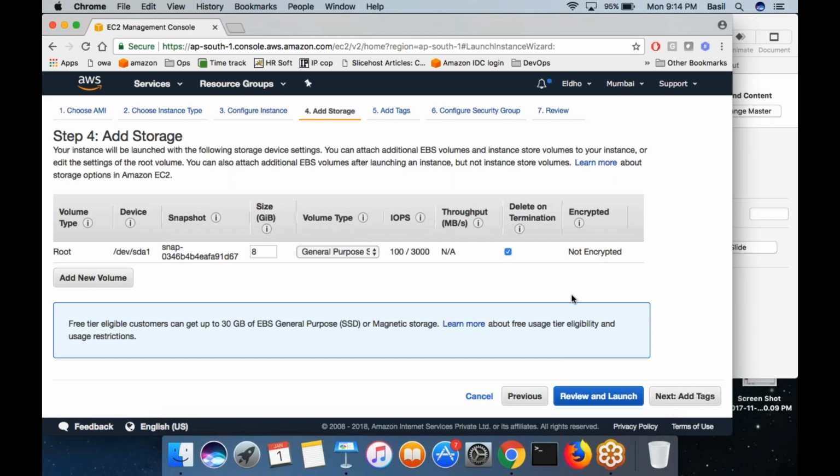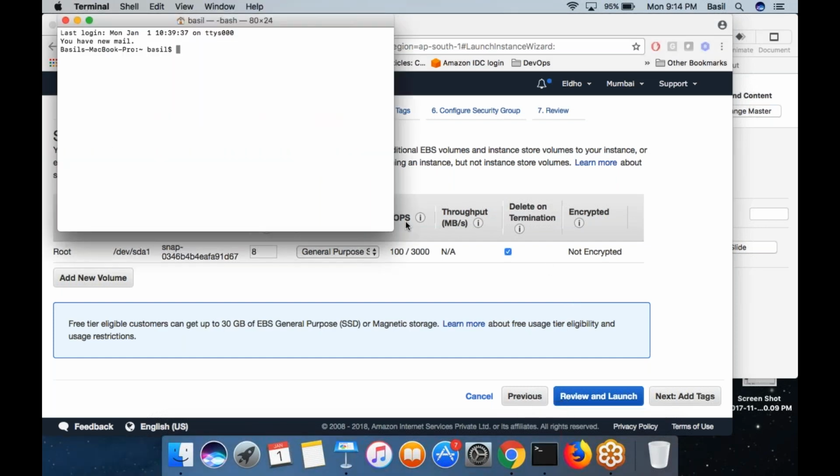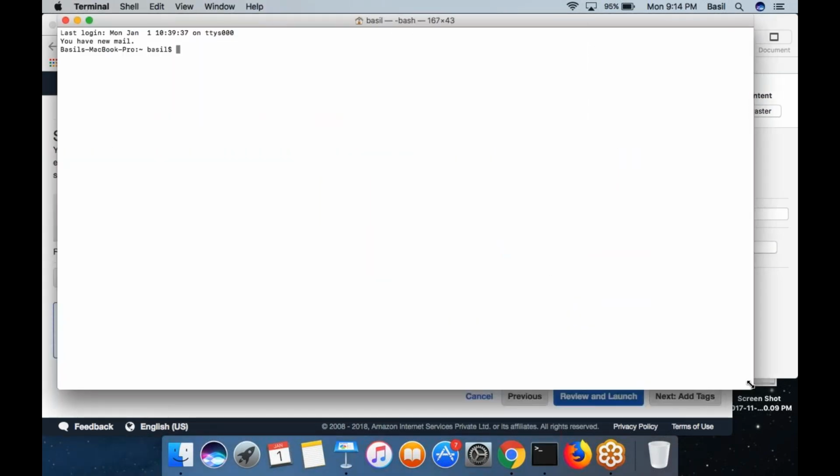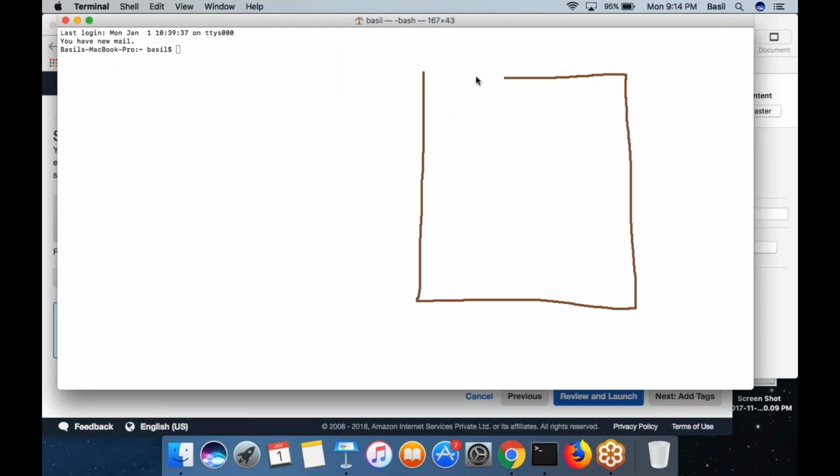So you would be wondering how you can attach a hard disk to a virtual machine. I told you, from AWS what you are getting is a virtual machine, right? There is a physical host machine, an actual computer sitting inside an AWS data center. When you purchase an EC2 machine, inside this actual computer you are getting a small portion of it, a small portion of the CPU and the memory.